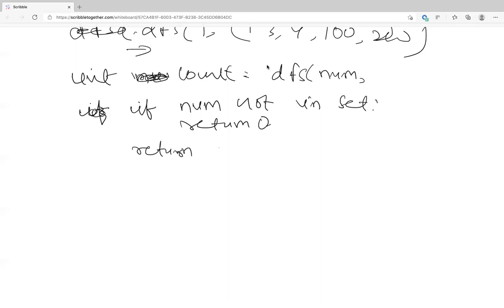Then the next line is return. Before this return, you will also do set dot remove the number.